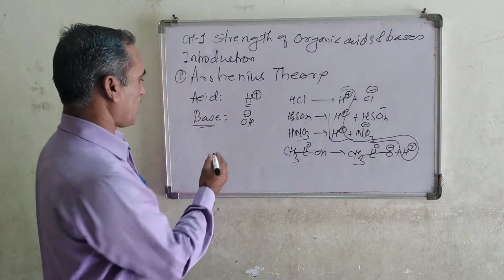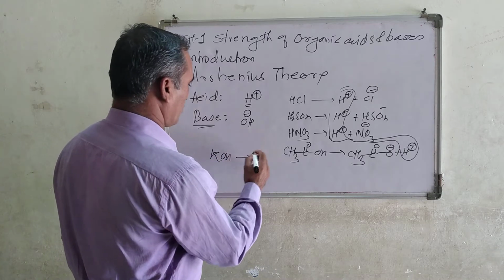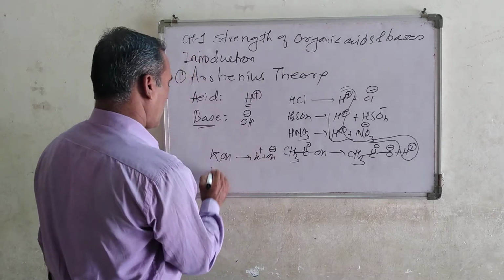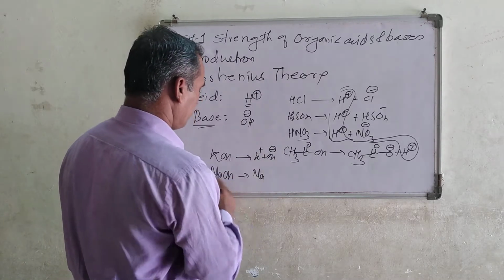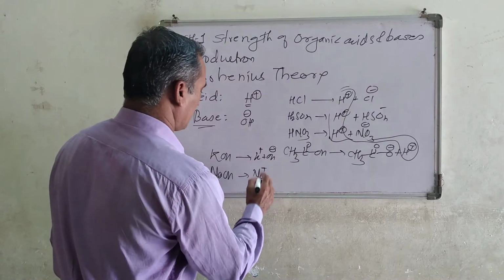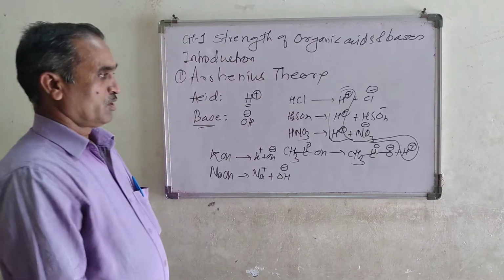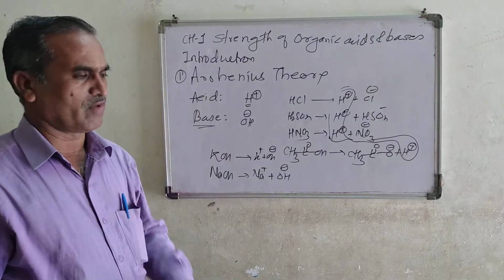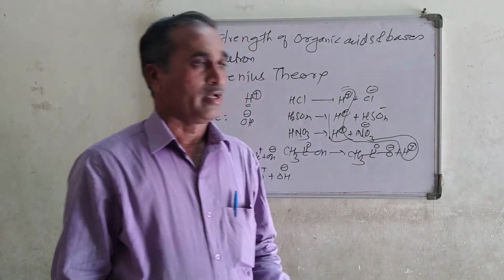The examples are, for example, potassium hydroxide. In water it produces K plus as well as OH minus ions. The second one is sodium hydroxide. After dissociation it gives Na plus as well as OH minus ions. So these are the definitions according to the Arrhenius theory. He made very simple definitions of acids and bases.